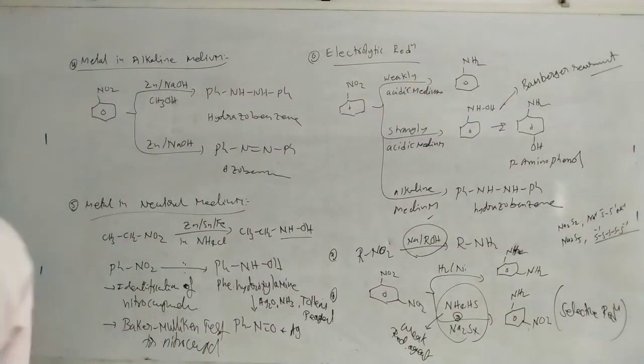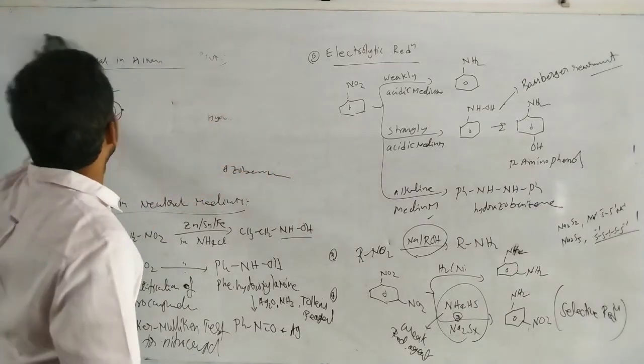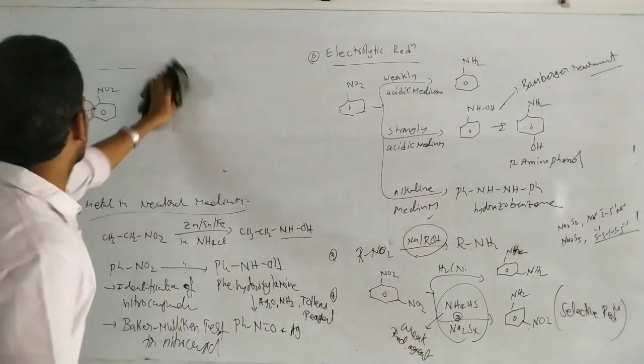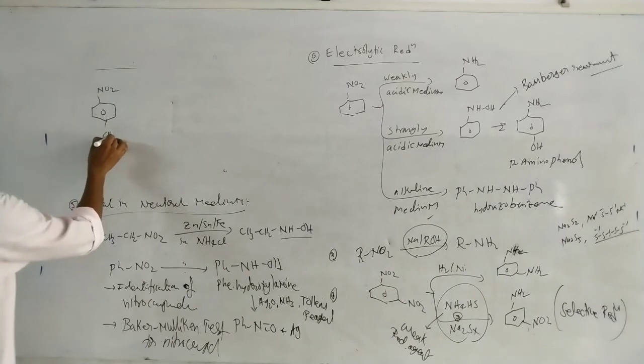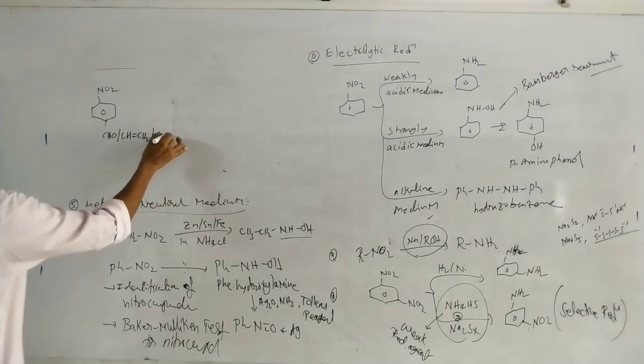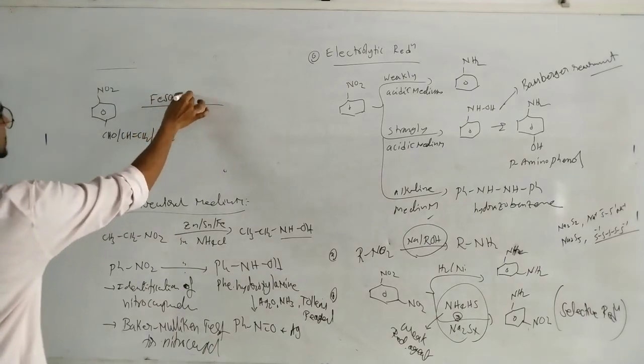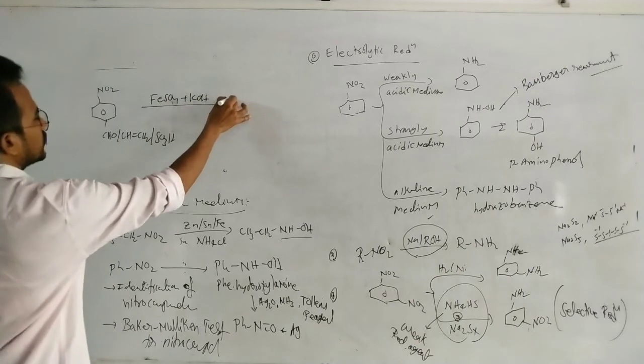Okay, write down this one. And one more reaction. If the compound contains CHO, C=CH2 or SO3H, then reduction with FeSO4 plus KOH reduces only the NO2 group.